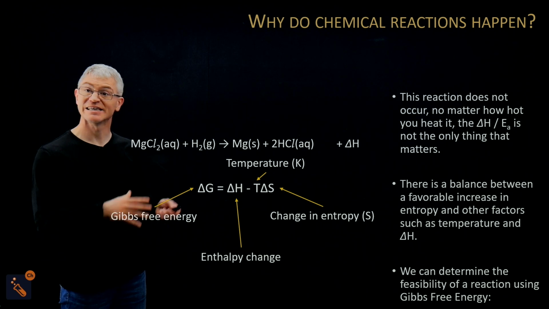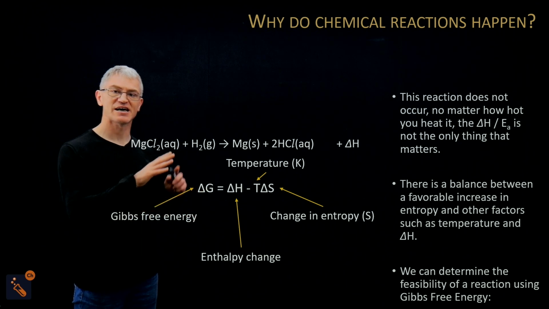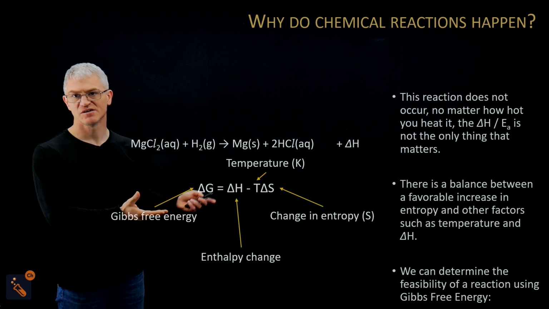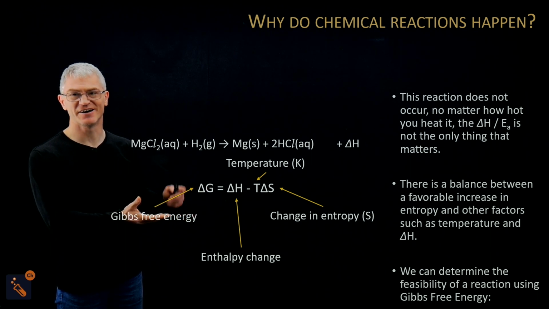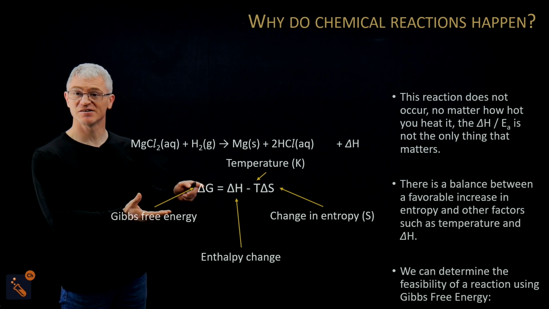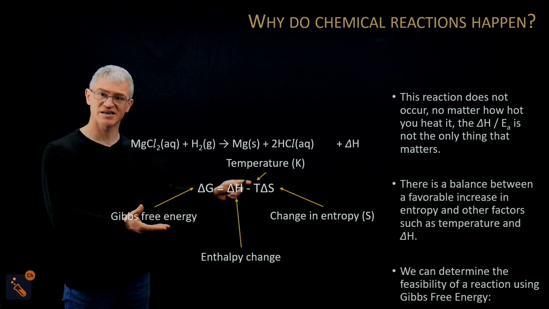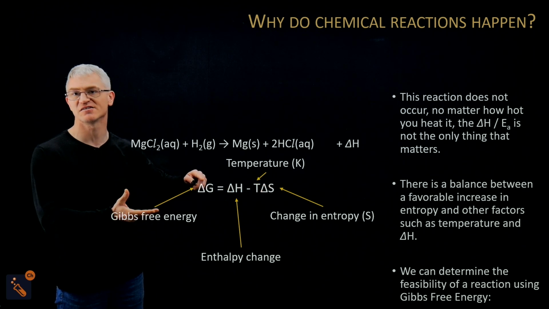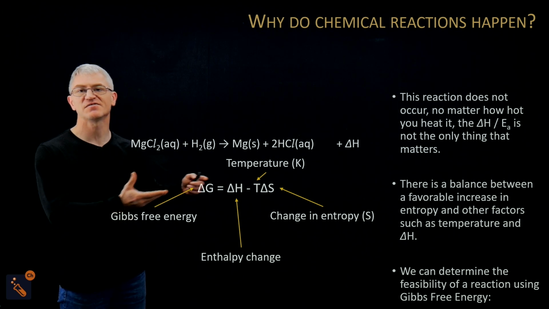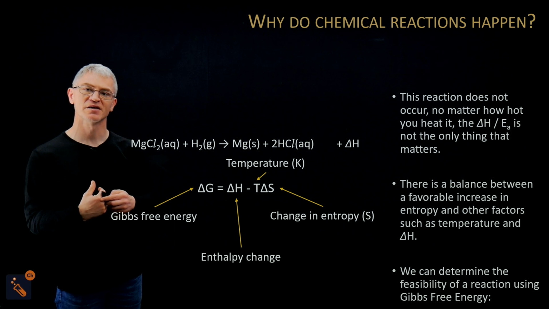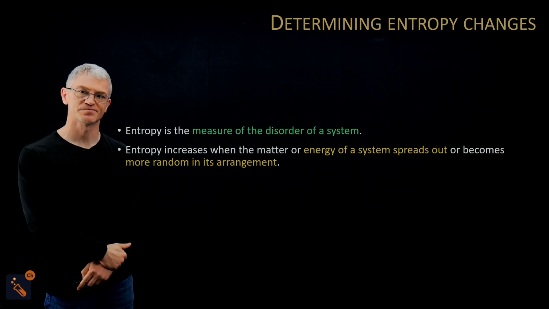Now, in the next video, we'll talk about delta G and how to calculate this and what that means. We'll tell you now that delta G, if it's 0 or negative, means the reaction is feasible. That means the delta H, the temperature, and the change in entropy are going to affect whether that's 0 or negative, and therefore they all affect whether the reaction is feasible, whether it may happen or not. But we'll do that in the next video.